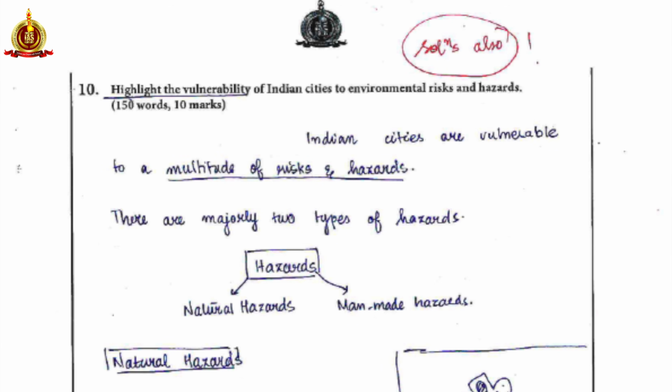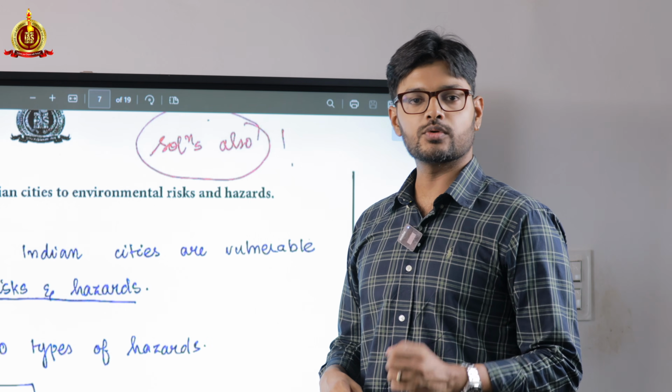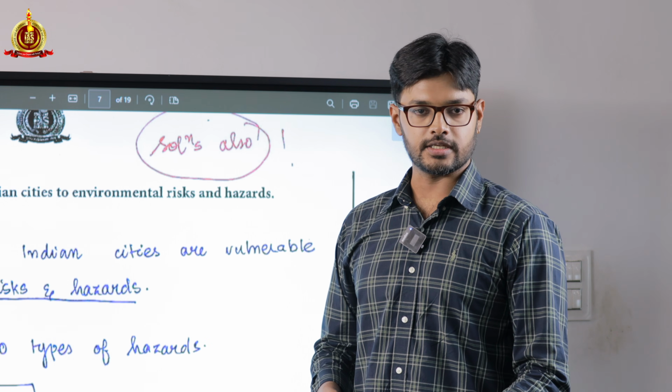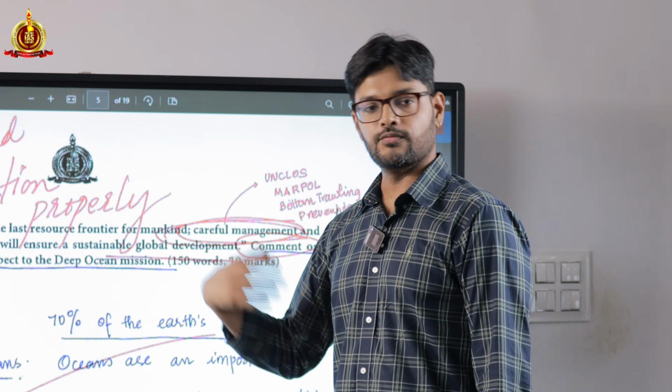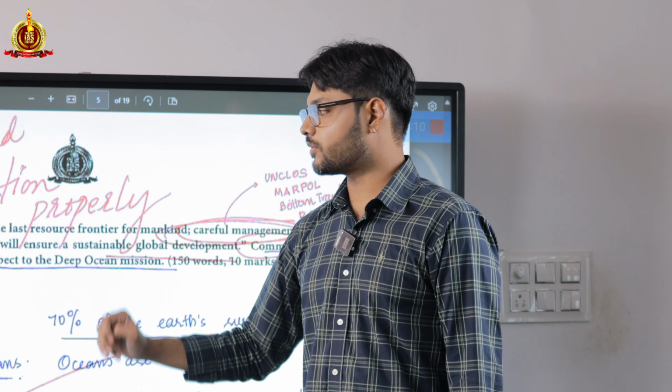That is one part which is missed out. I'll take you back to the question. The question says highlight the vulnerability. So there is an implicit part in the question itself where you have to speak about the way forward at the end of the answer. I hope that's clear. Now, this is a question that we had put in our economic geography question paper.